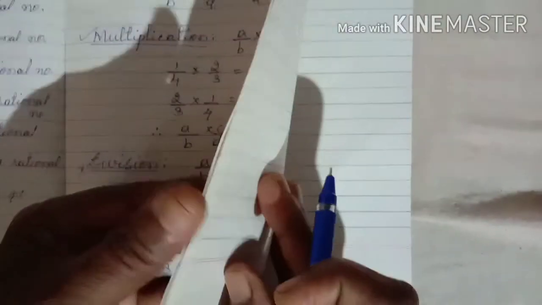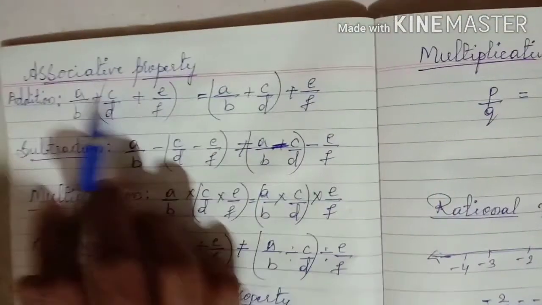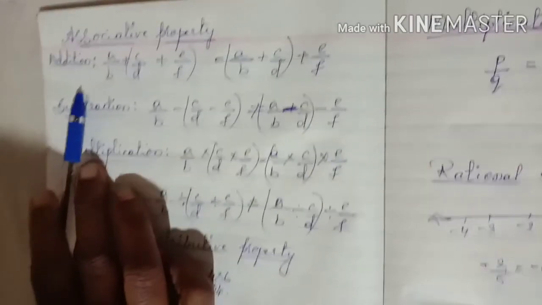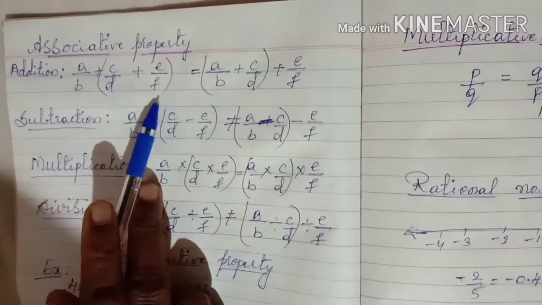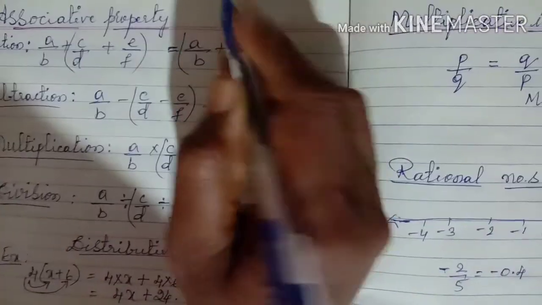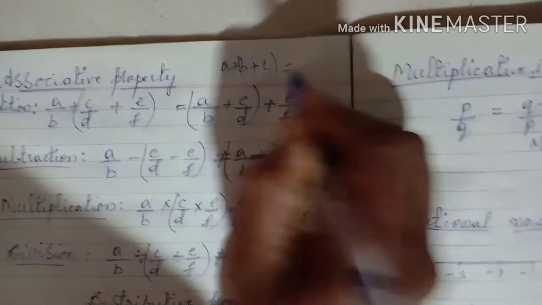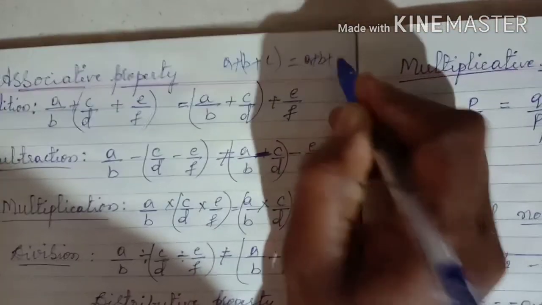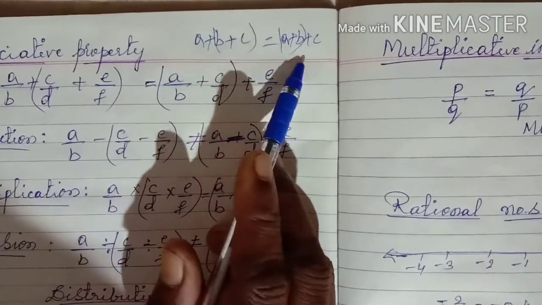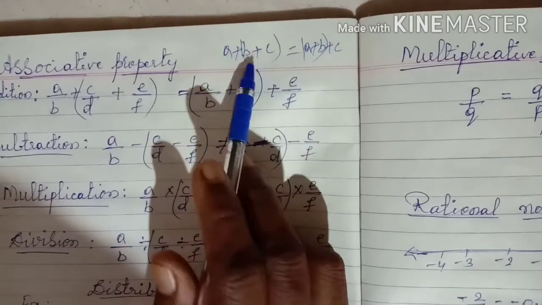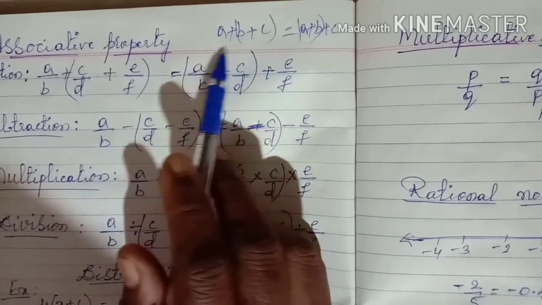So this division does not hold good for the commutative property of rational numbers, children. Okay, then the next property is the associative property. Now let us see in addition A by B plus C by D plus E by F. See here, children, the same thing we have studied for natural numbers and whole numbers, that is A plus B plus C is equal to A plus B plus C. So here we are grouping B plus C here and here A plus B. That means we are solving B plus C first and then solving it together with A. So this is what we have studied in a previous class.